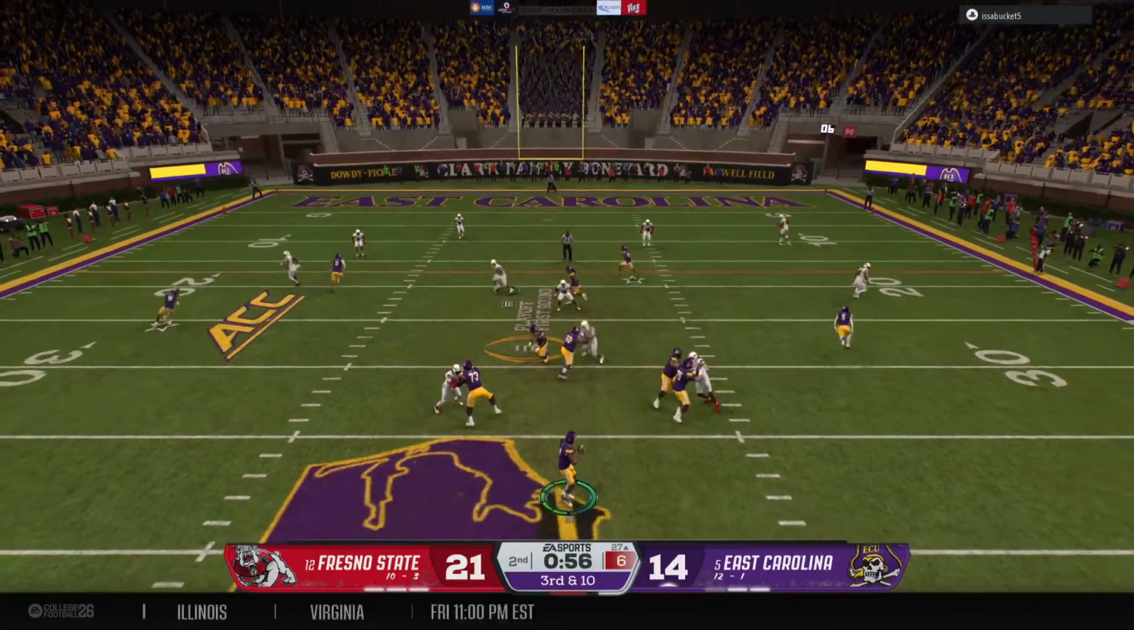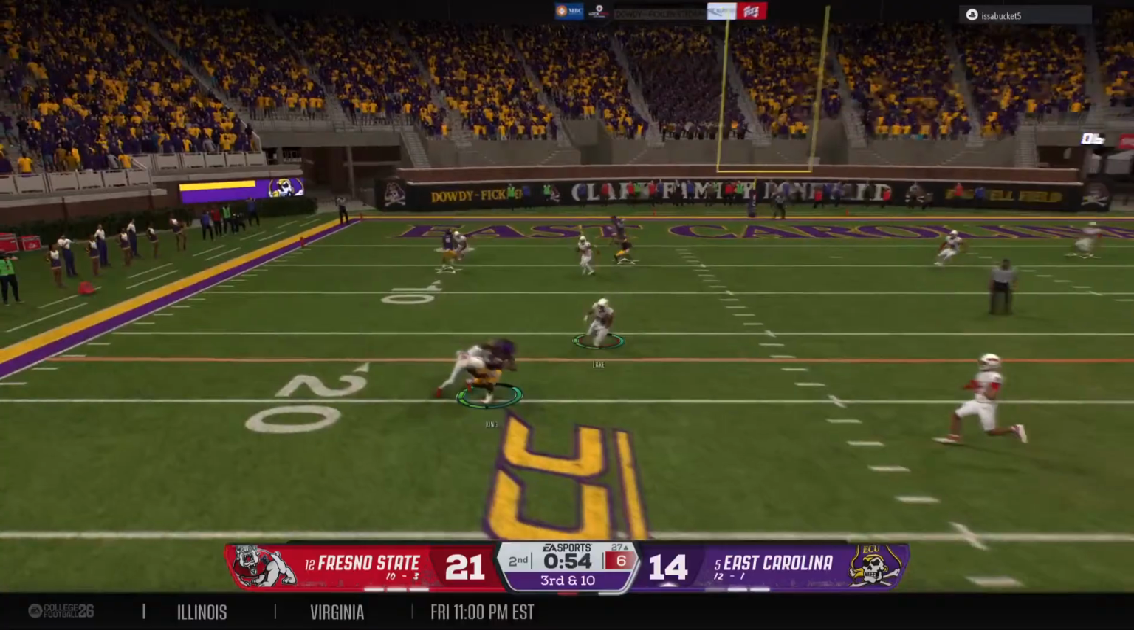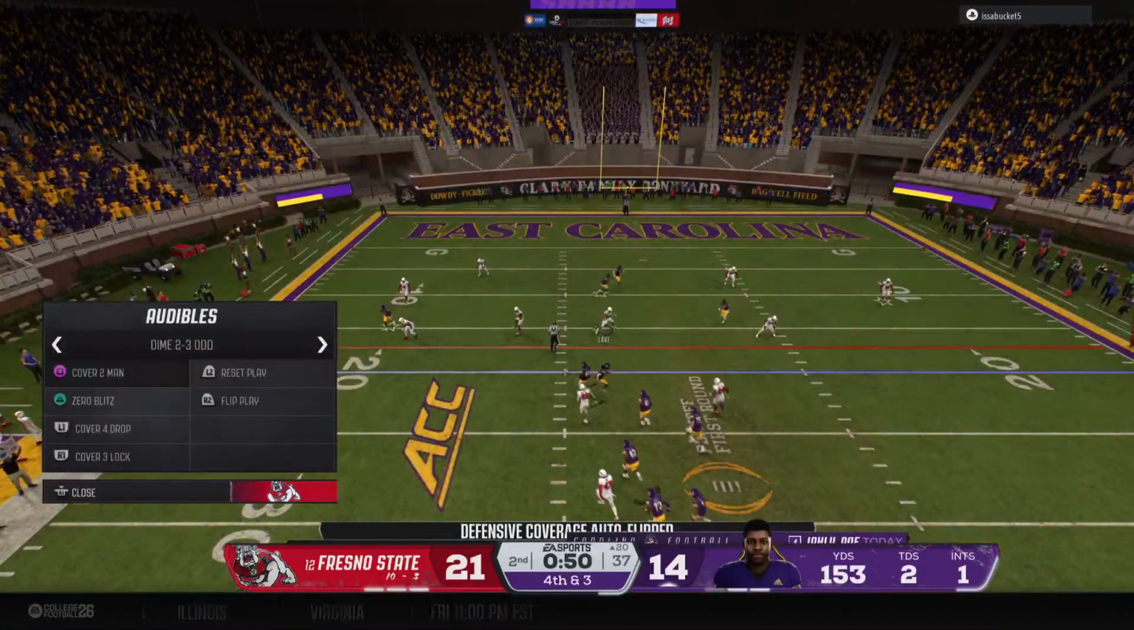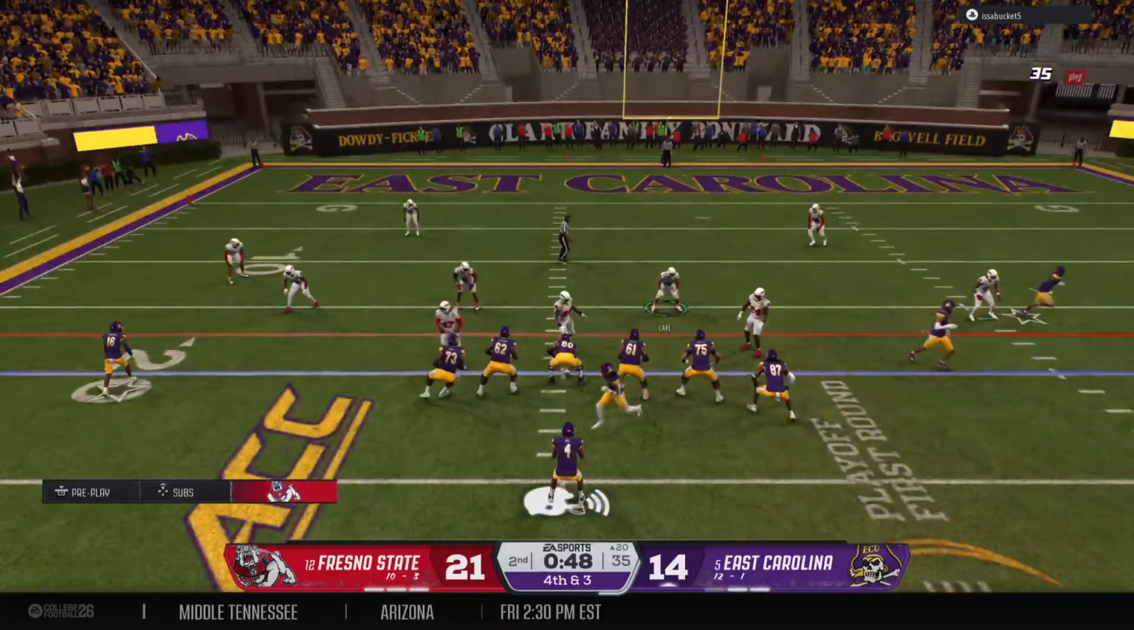Drops back, needing a third down completion here. Catch made on the left side. The defense will wrap him up after a 7-yard gain. It'll bring up fourth down.